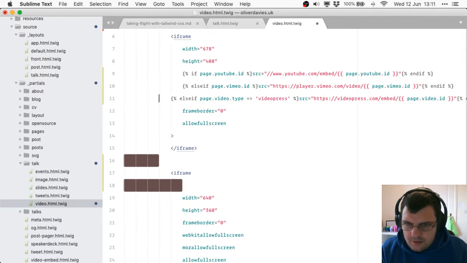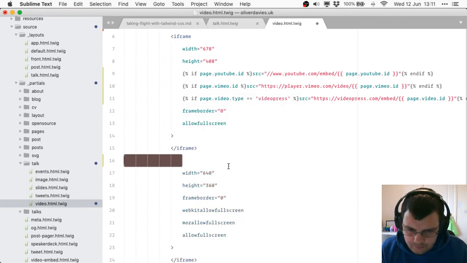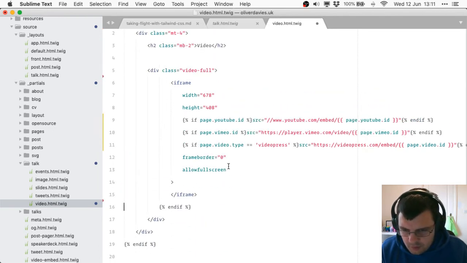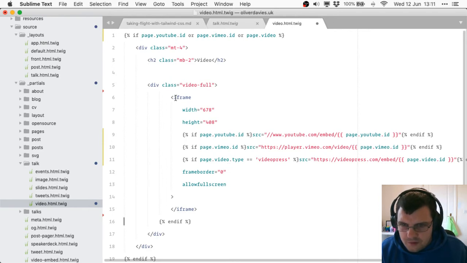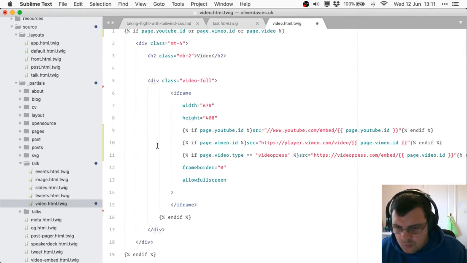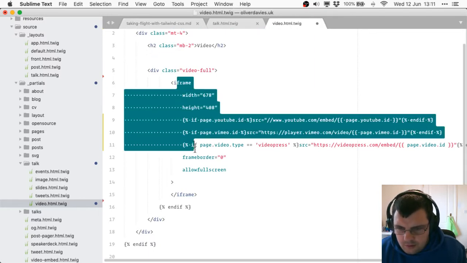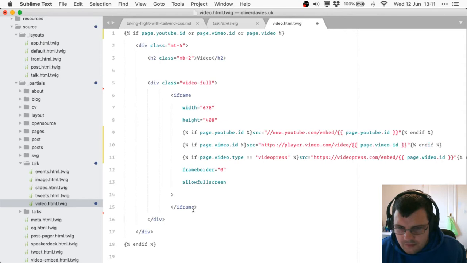So let's sort out this indenting, and then they don't need to be offset anymore. And now we should be able to hopefully just get rid of all of those other iframes. Why does my indentation look a bit weird? What's going on here? That's fine. We don't need that if anymore.